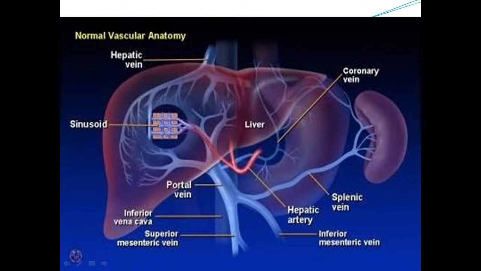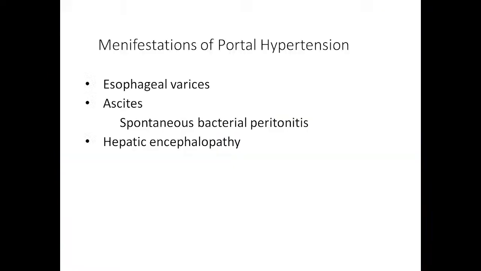Third mechanism, there is hypoalbuminemia, so plasma oncotic pressure has decreased, causing more collection of fluid in the third space. So these are 3-4 mechanisms causing ascites. Sometimes that ascites may be infected. That condition is called spontaneous bacterial peritonitis, and then hepatic encephalopathy may develop.